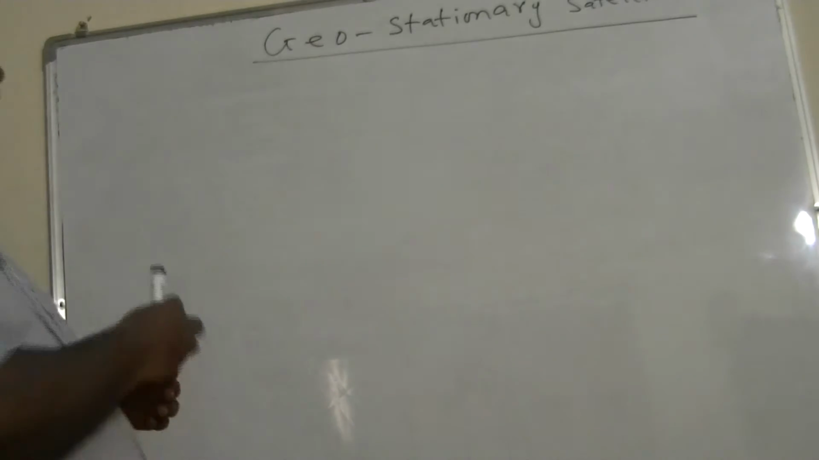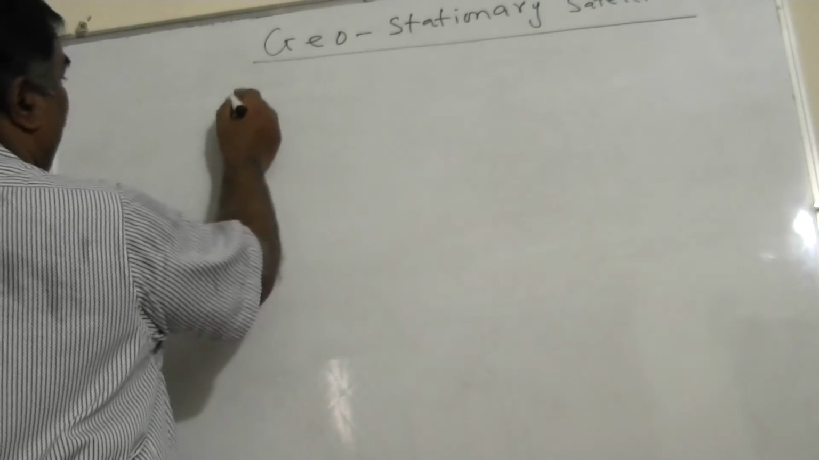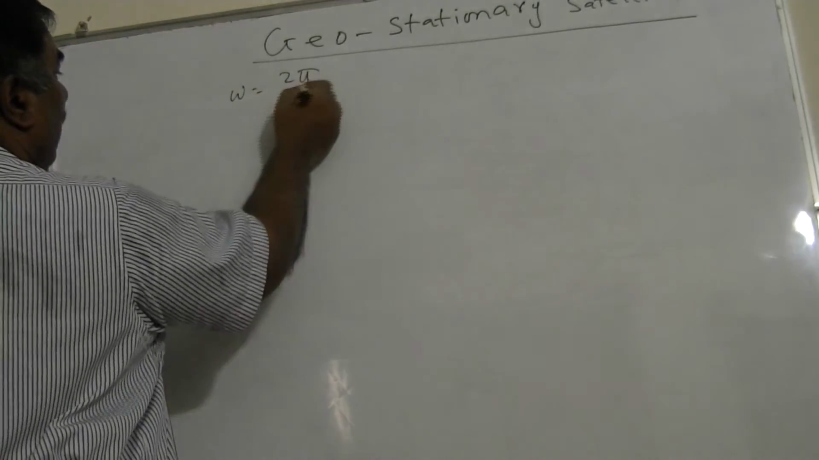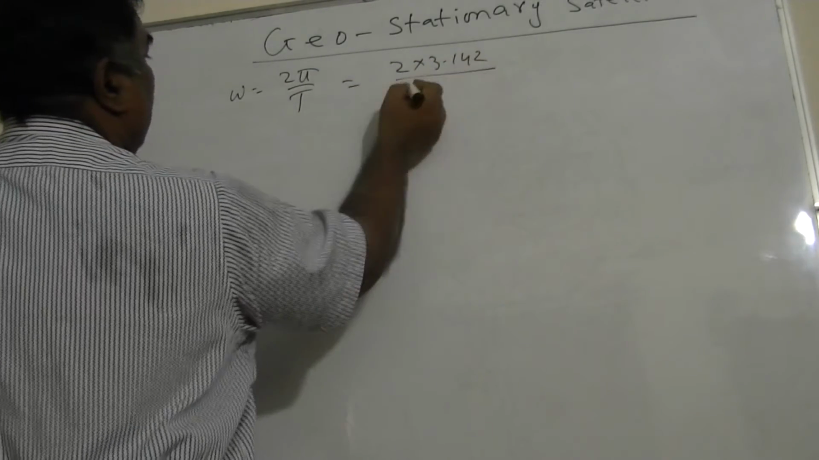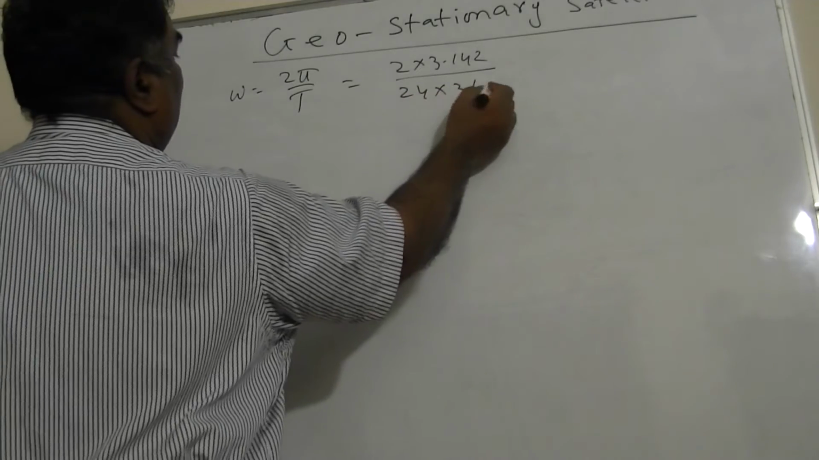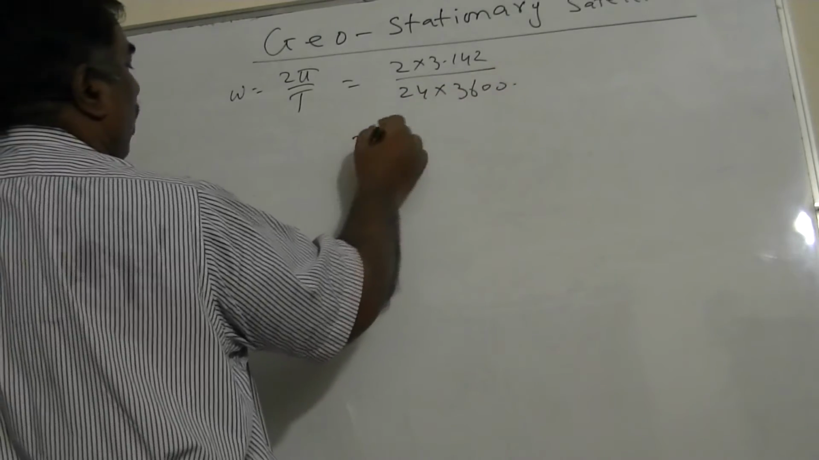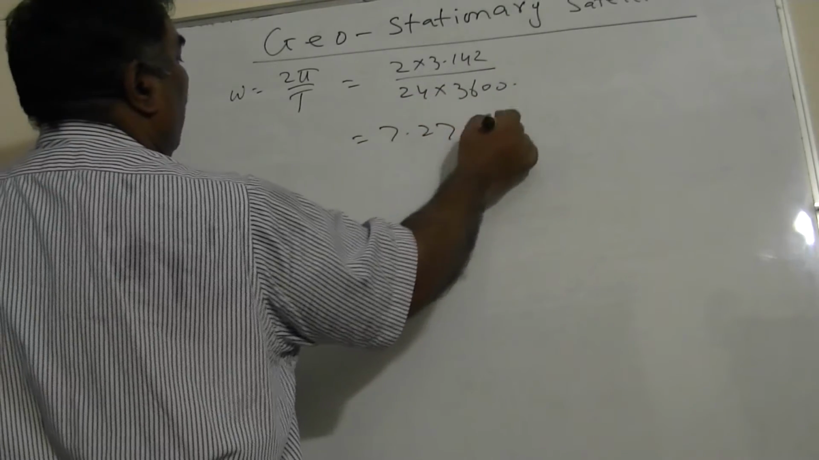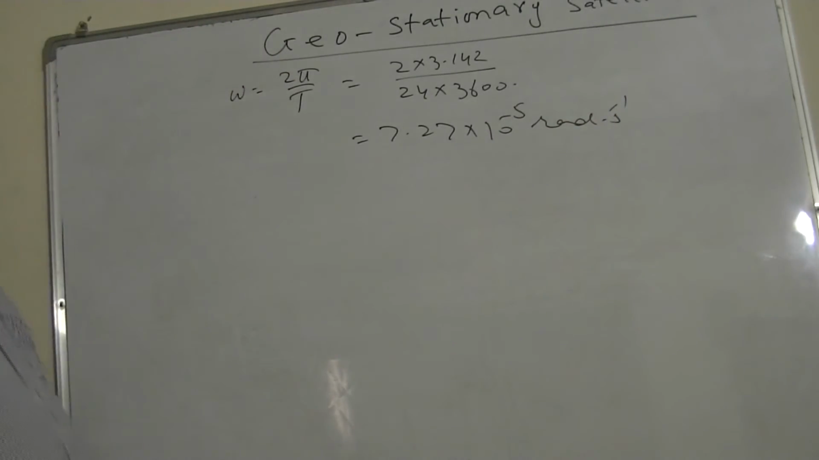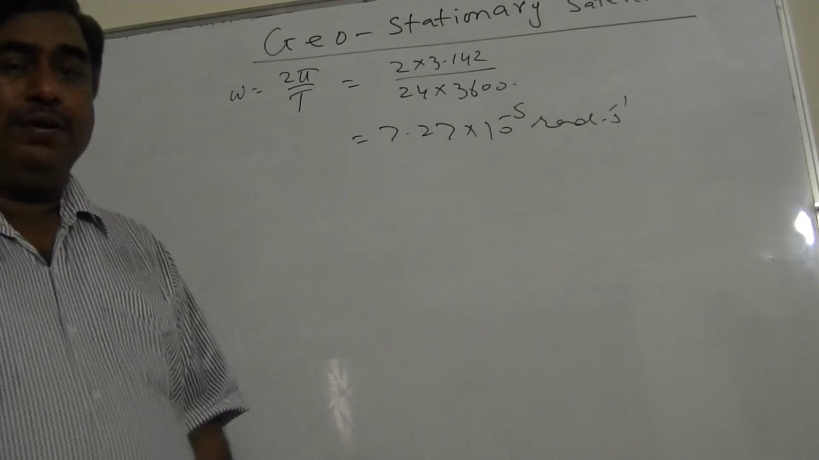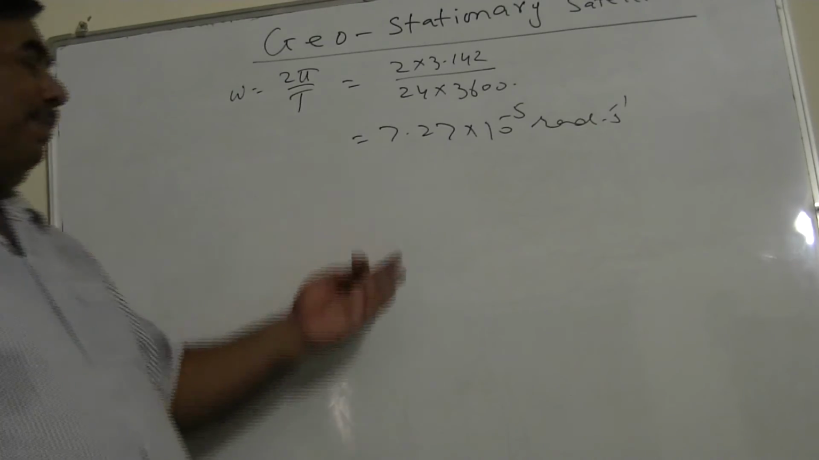And we have found the time period and angular speed by the formula omega is equal to 2 pi upon T, just putting the values, 2 into 3.142 over 24 hours changed into seconds. Its value comes out to be, I think, 7.27 × 10^-5 radians per second. This is the angular speed.